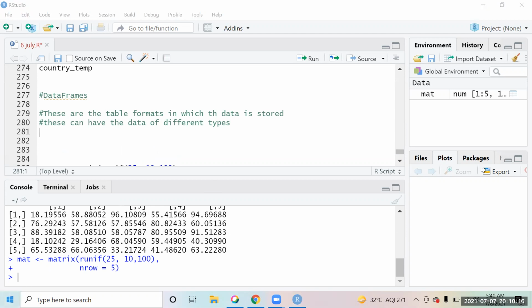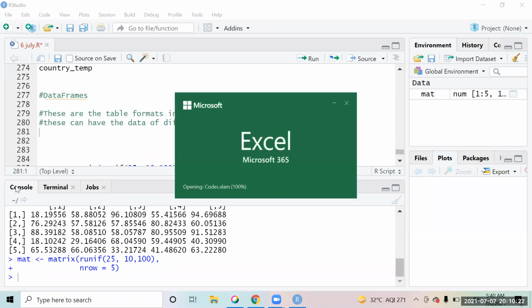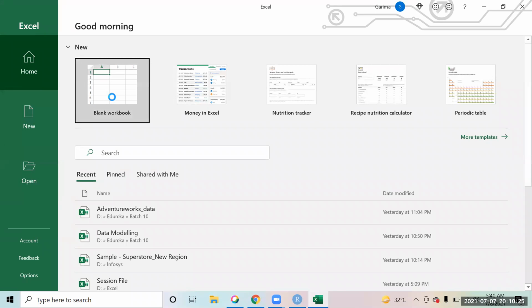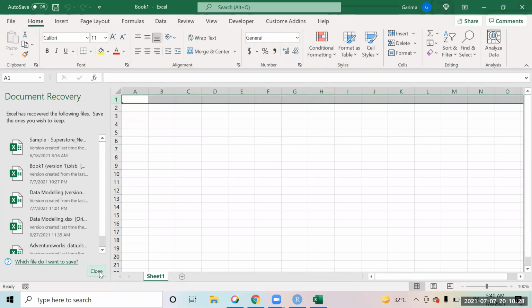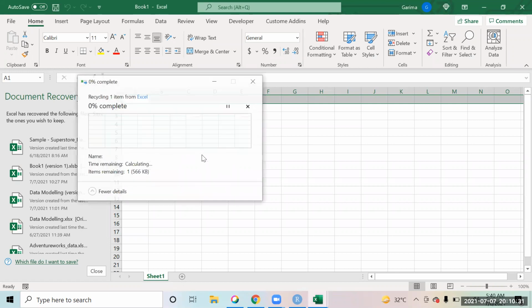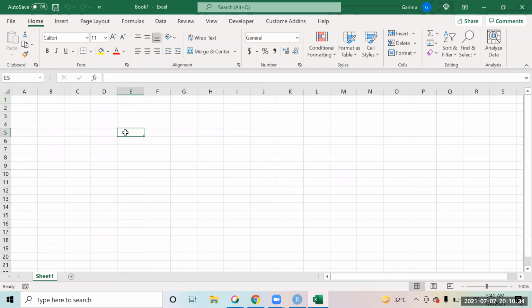Like for example, if I open up an Excel over here. Suppose I want to store the name, the age, and whether a person is male or not.